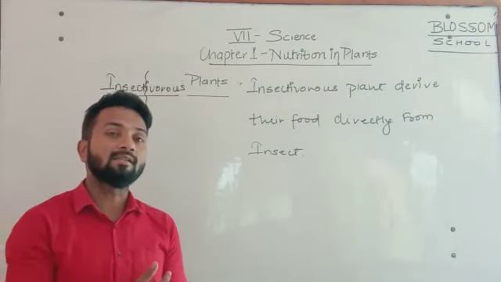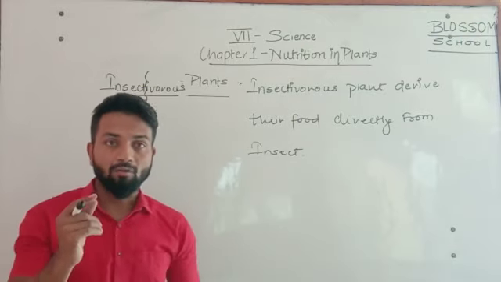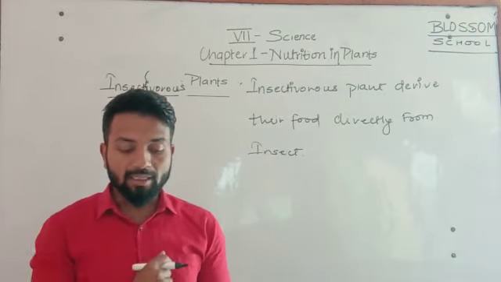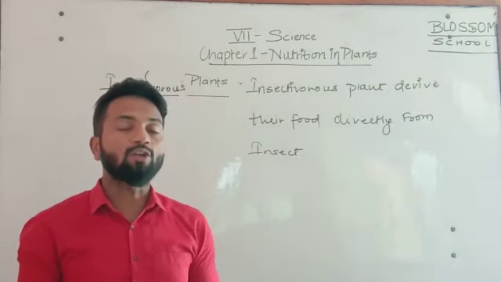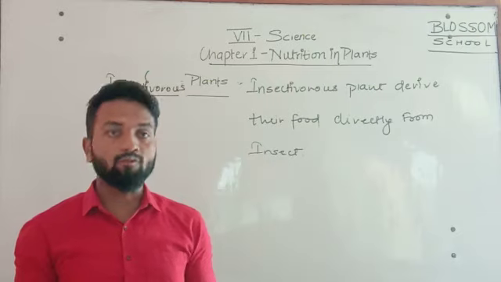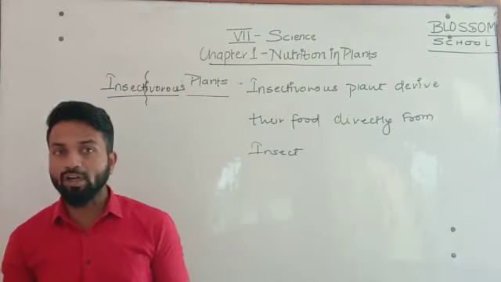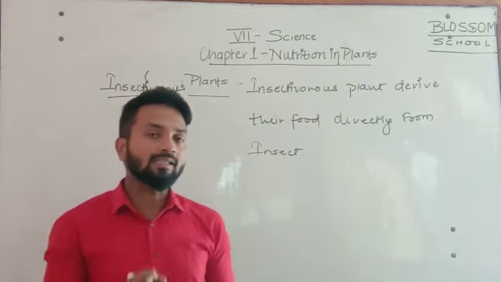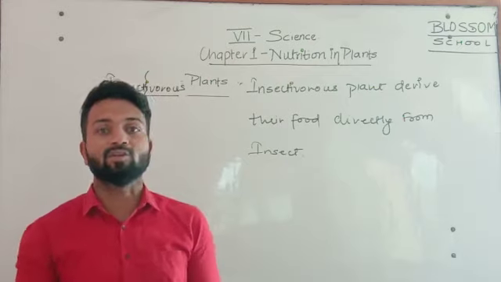Now the question is, why do plants depend on insects? Because insectivorous plants have poorly developed roots. They do not have strong roots. And what is the main function of root? To absorb minerals and nutrients from the soil. When plants absorb minerals and nutrients from the soil, they get nitrogen.